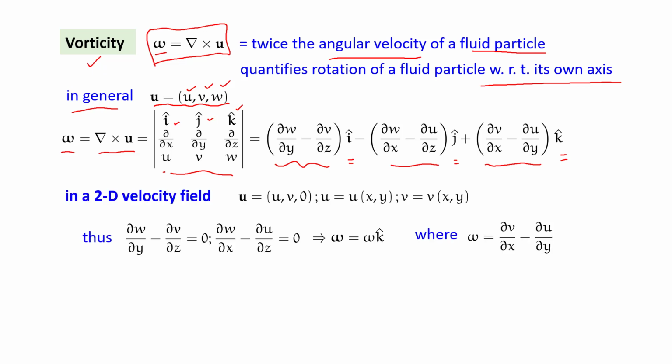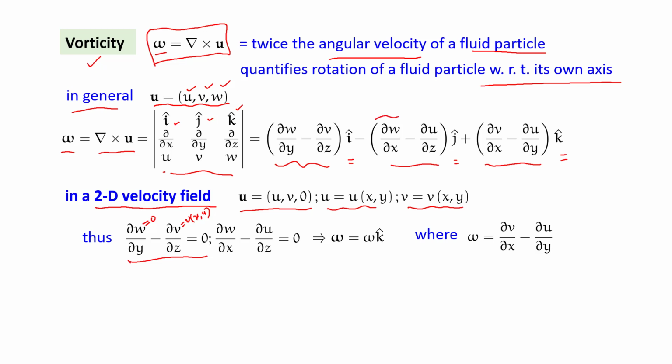Now we come to the case of a 2-dimensional velocity field. In a 2-dimensional velocity field, we have velocity components u and v, the third component w is 0, and both u and v are functions of x and y. In such a case, you can see that the x component of vorticity, del w/del y minus del v/del z, will be 0. Why? Because w is 0 anyway, and v is simply a function of x and y, so its z derivative is 0, which means this component will be 0.